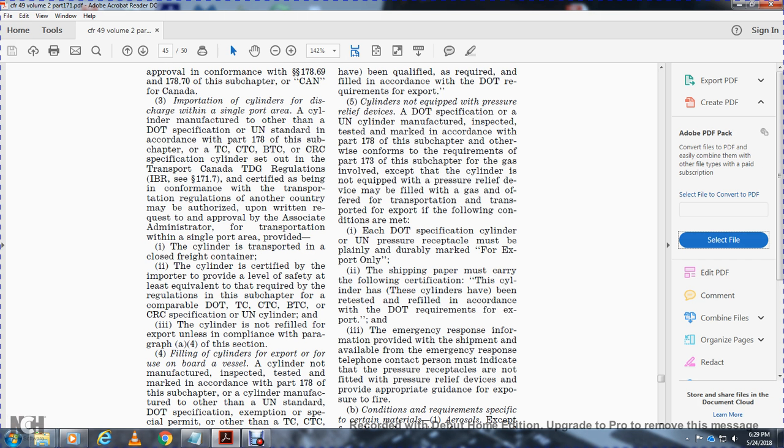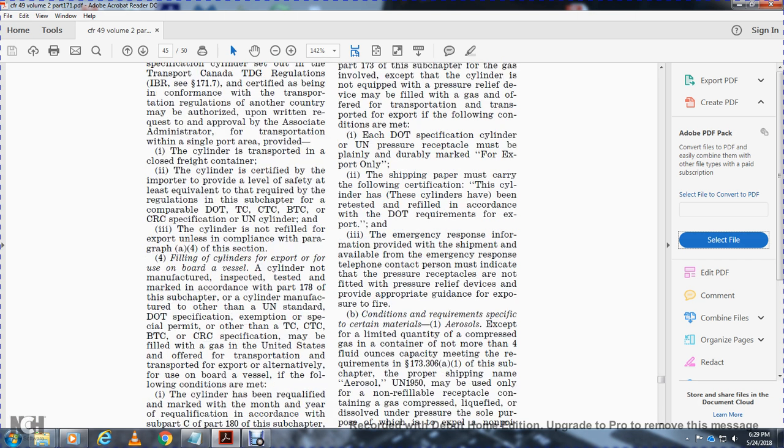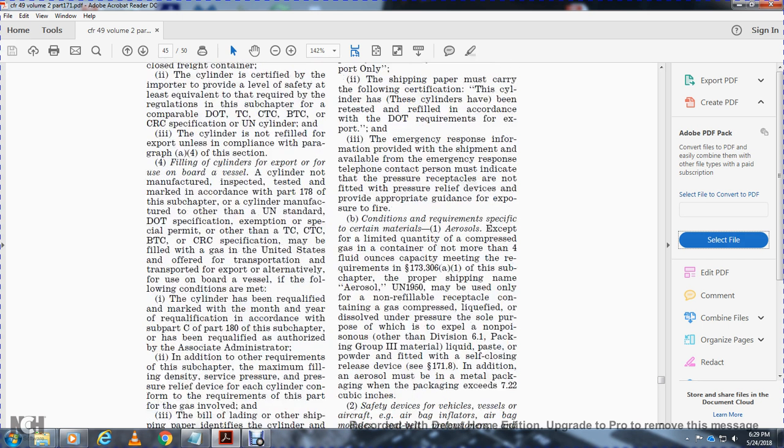Cylinder manufactured to other than 49 UN standard specification with exemption with a special permit other than TC, CTC, BTC, CRC specification may be filled with the gas in the United States offered for the transportation transported export. Alternatively, for the use of the board of vessel and the following conditions are met.